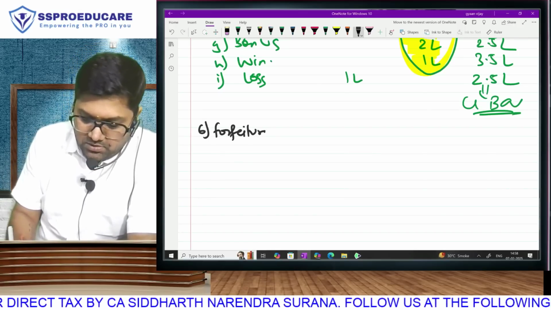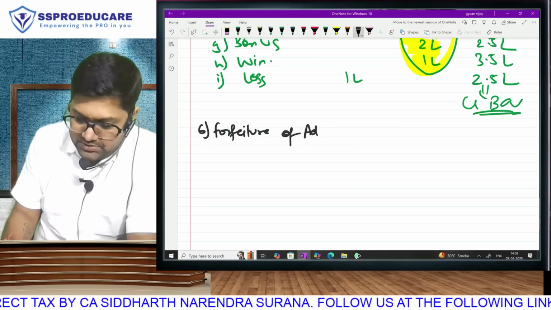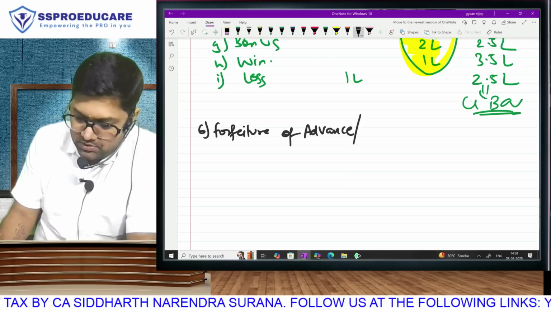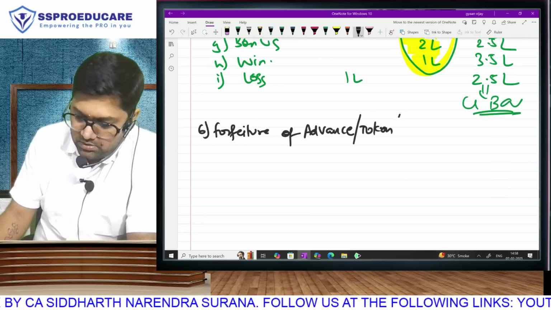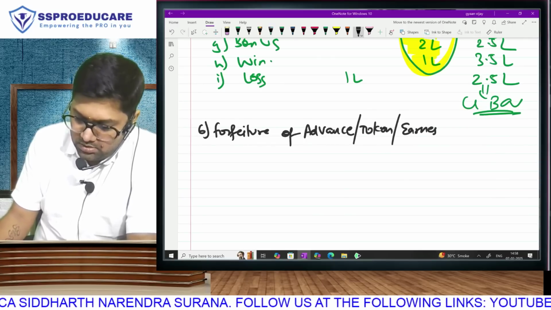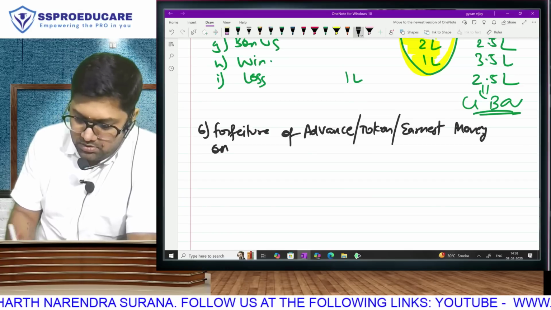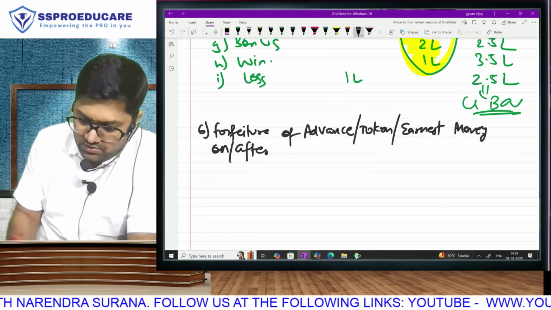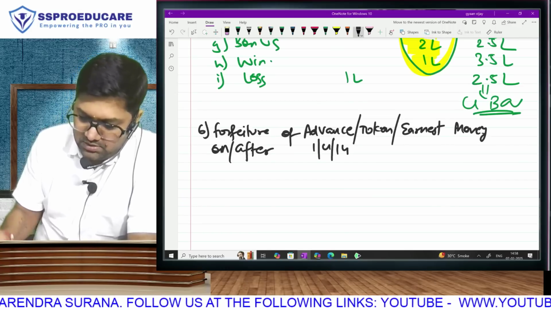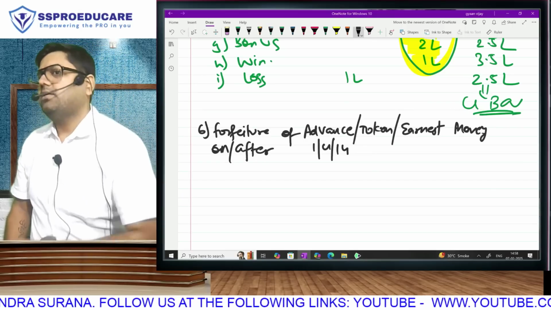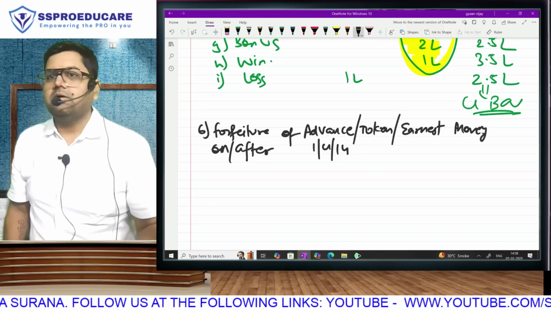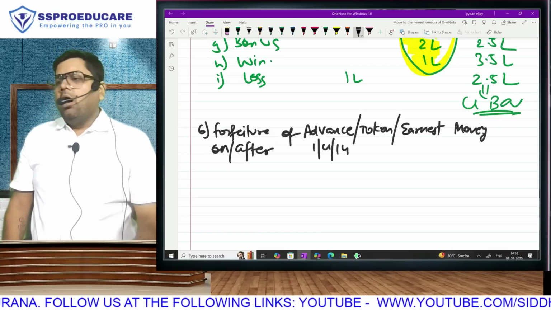Forfeiture of advance, token, or earnest money on or after 1st April 2014 will be considered as taxable income under IFOS.